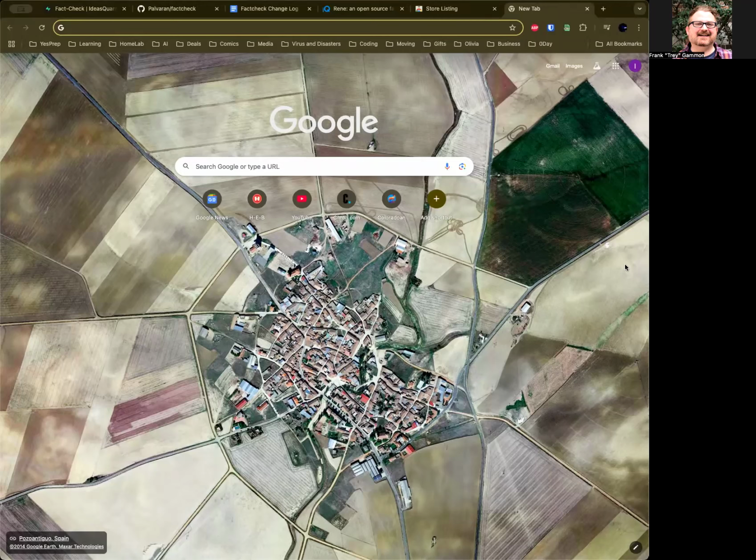Let me go ahead and share my screen out so you can see what I've been working on here. So first, I'm going to show you a program that I've been working on for a few weeks, and then afterwards I'll tell you a little bit more about it. If you look over here, you'll see there's a green icon. This is going to let us fact check some information here.